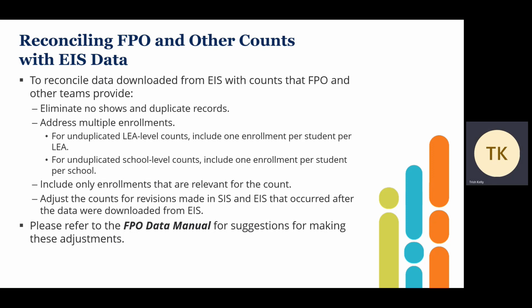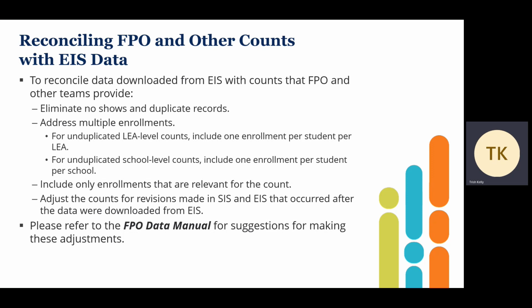It's also important to include only enrollments that are relevant for the count period. So for an October 1 count, you would need to exclude students who enrolled after October 1 or withdrew before October 1. For the year count, you would need to include students enrolled any time during the school year, even if they are no longer active in the district.